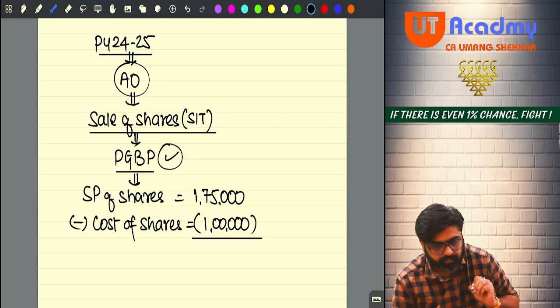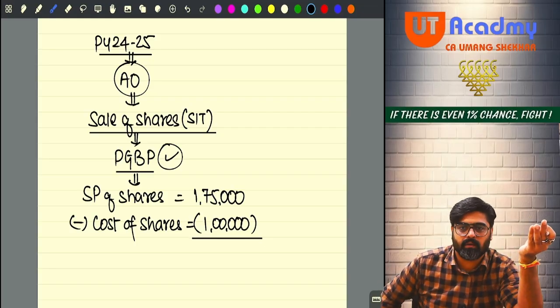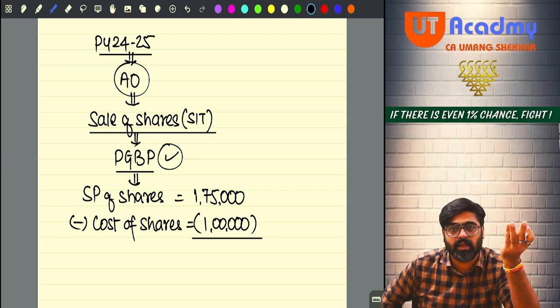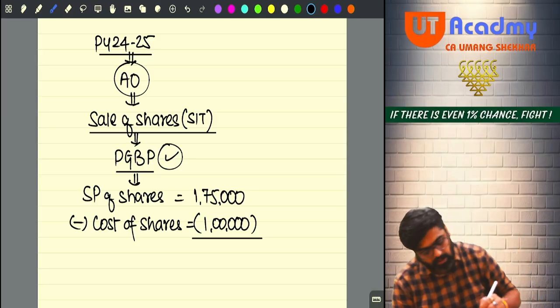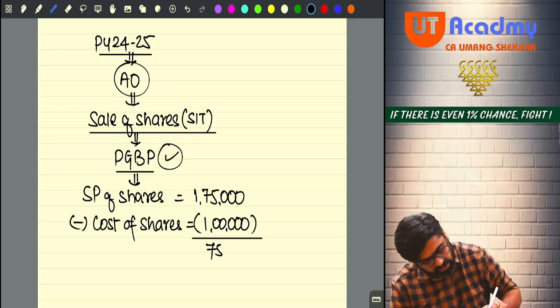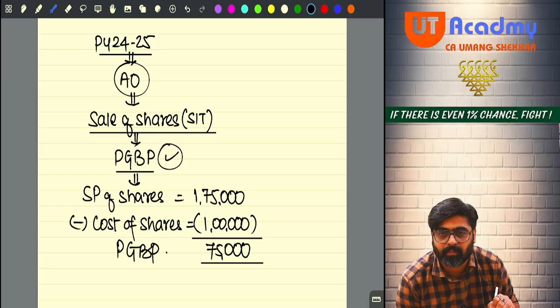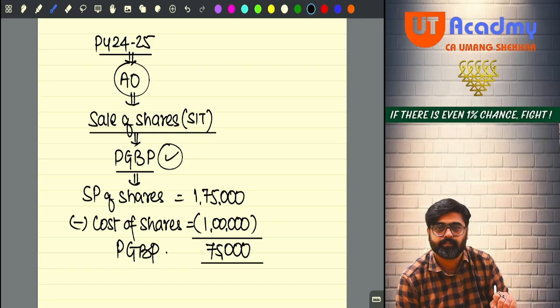So the cost at which you acquired the shares was 1 lakh, and the same shares you are selling in the form of stock in trade for rupees 1,75,000. So the entire 75,000 rupees gain over and above the cost will be treated as your PGBP income, because you are selling them as stock in trade. Getting my point? This is what your assessing officer was telling you.